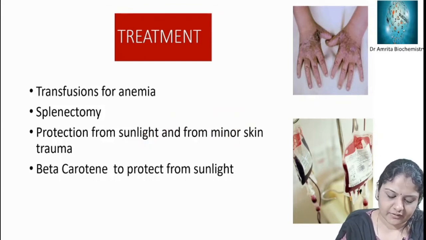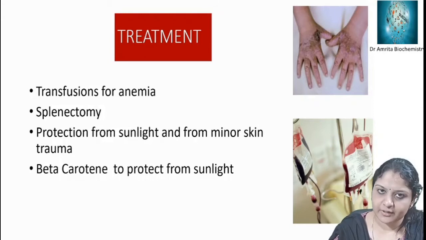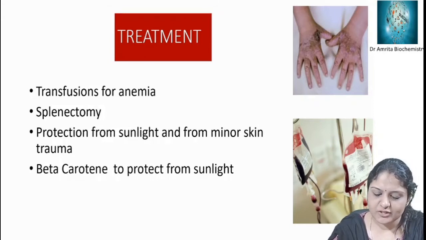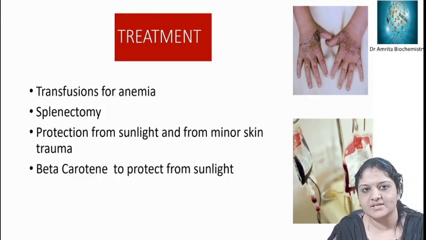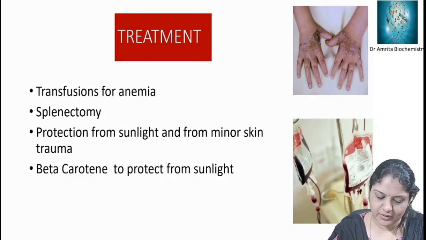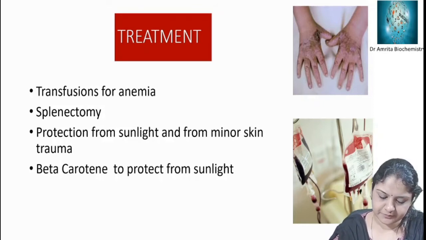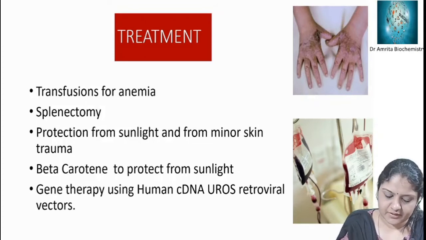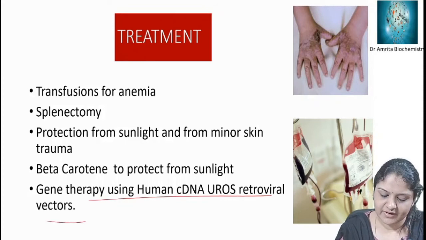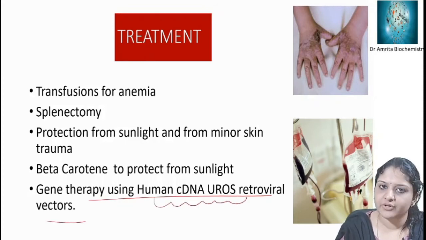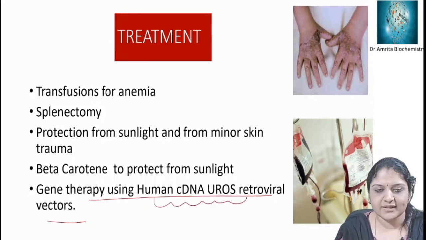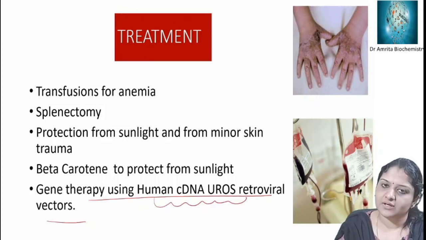Severe anemia requires blood transfusion, and splenectomy may reduce the hemolysis and decrease the transfusion requirements, and beta carotene in order to protect from sunlight. And gene therapy, so that is using a human cDNA urosynthase retroviral vectors. Human complementary DNA urosynthase retroviral vectors is a gene therapy that is given to the disorder.